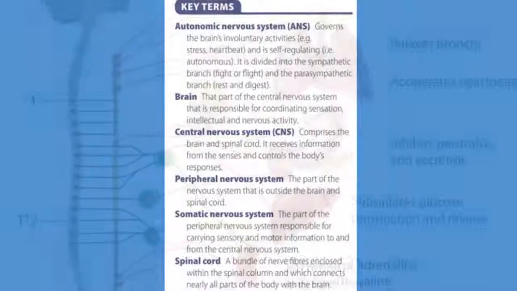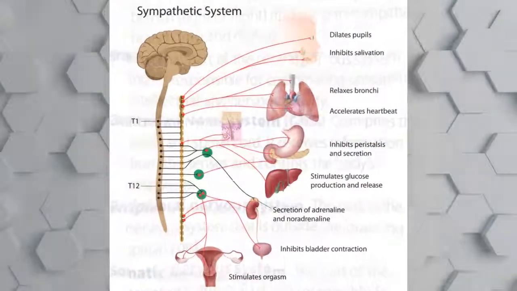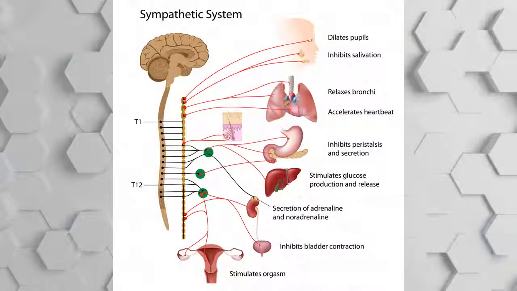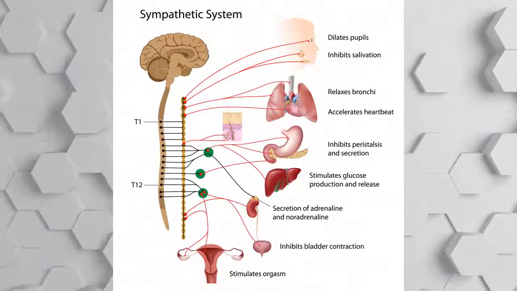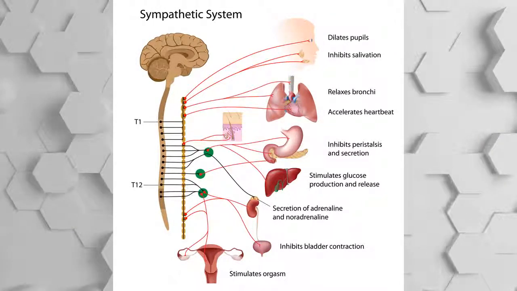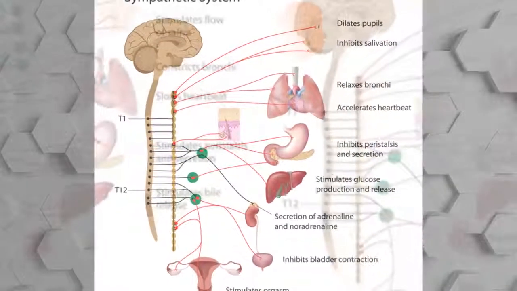The sympathetic nervous system deals with the fight or flight response. Dangerous situations trigger the sympathetic nervous system to increase heart rate, blood pressure and breathing rate, while less important functions like digestion, salivation and the desire to urinate are suppressed. Its main neurotransmitter is noradrenaline.